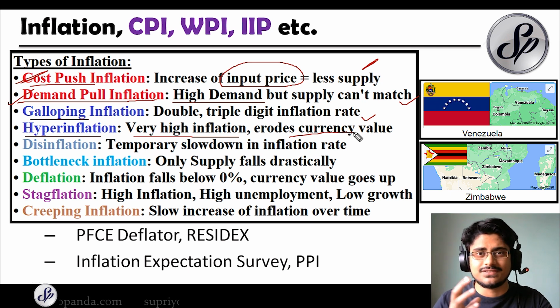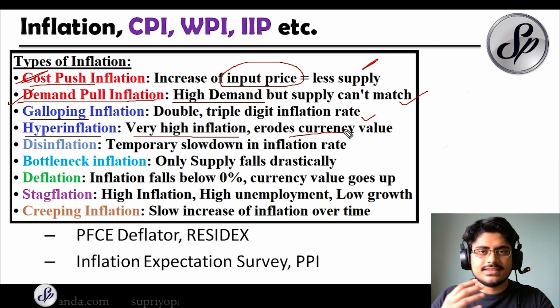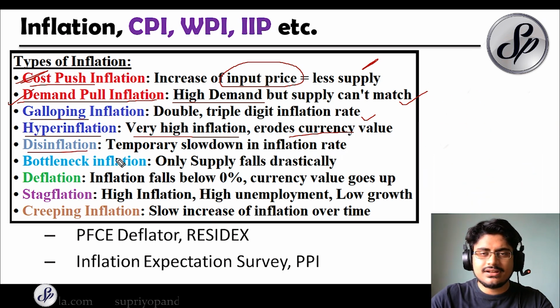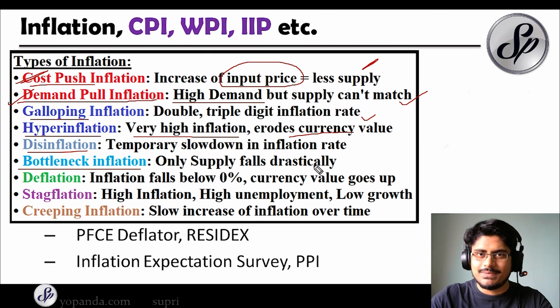Now these types of things, when they happen, then the strength of your currency of a country goes down rapidly and you go through an economic recession. The next thing is disinflation. So this means a temporary slowdown in your inflation rate. Then you have the bottleneck inflation. This means that only the supply falls drastically but the demand remains the same. So that can actually lead to inflation.